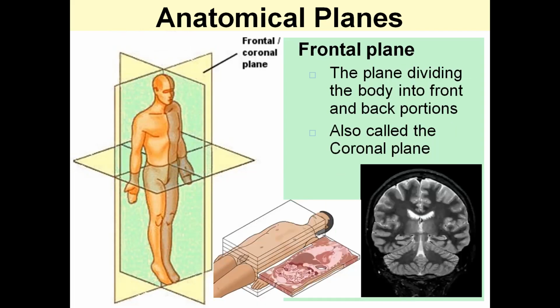Frontal planes divide the body into front and back portions, and are also called coronal planes. The body is divided into the anterior portion at the front and the posterior portion at the back.